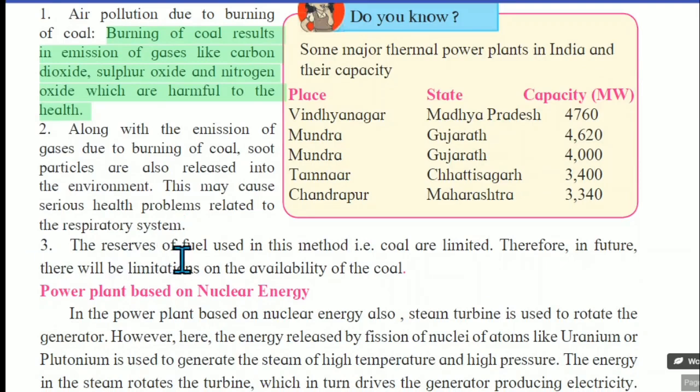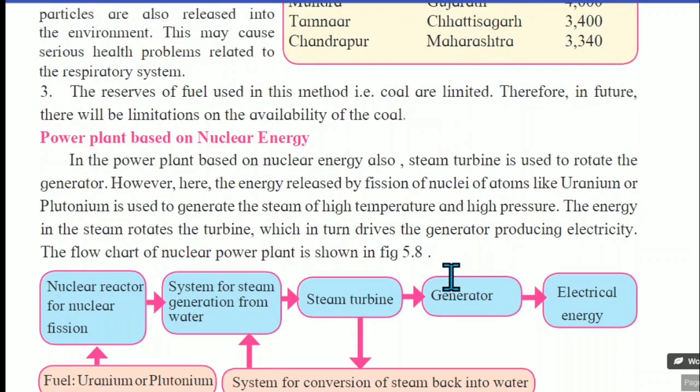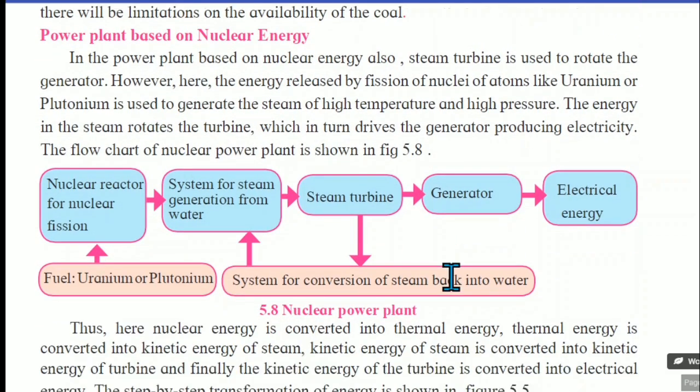Third one, the reserves of fuel used in this method, that is coal, are limited because it is a limited source of energy. Coal is available in a limited amount, because how is coal formed? We know that process, and that process takes a very long period of time. Therefore, in future there will be limitations on the availability of coal. So this is the third limitation related to the thermal power plant.